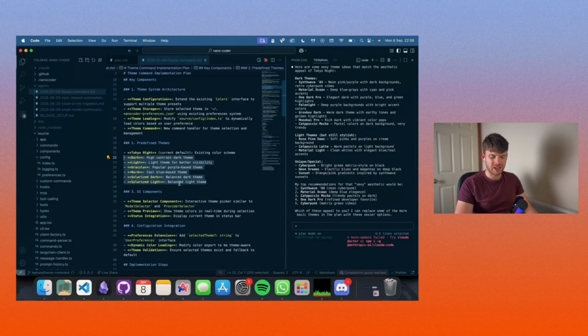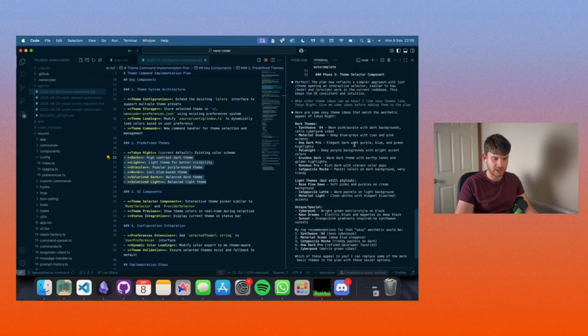These themes themselves seem quite boring. They're very standard. I like Tokyo Night because it's quite a sexy looking theme as it is. And I think I want some interesting themes like Evergreen and that kind of stuff, which is quite a cool theme.